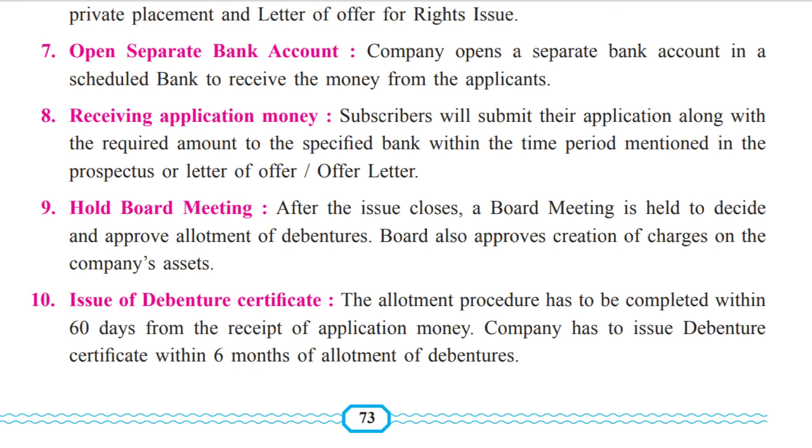And hold a board meeting after the issue closes. A board meeting is held to decide and approve allotment of debentures. Okay, then regarding the allotment of debentures, a meeting has to be held. Then the board also approves creation of charges on the company's assets.